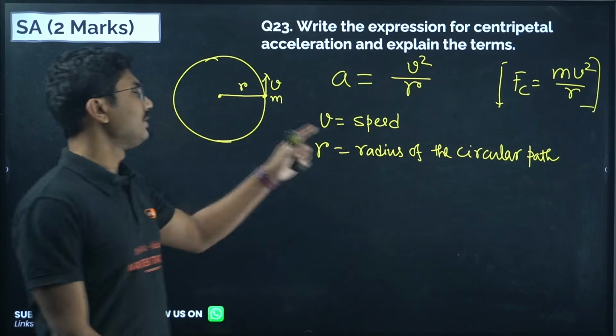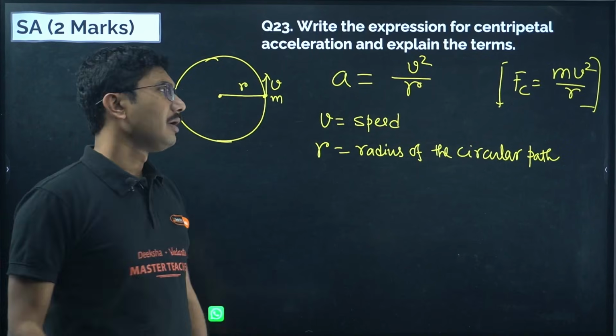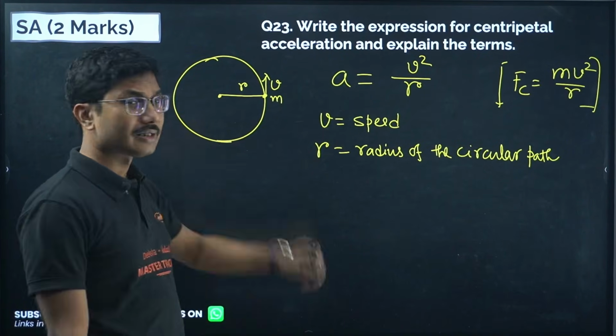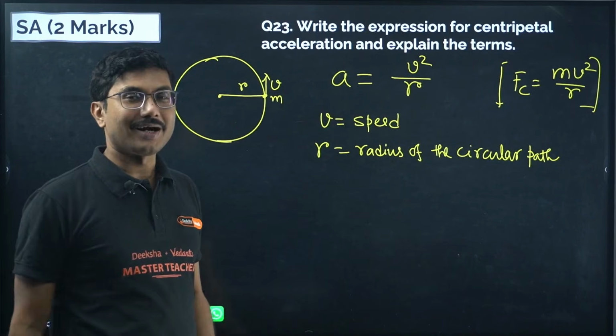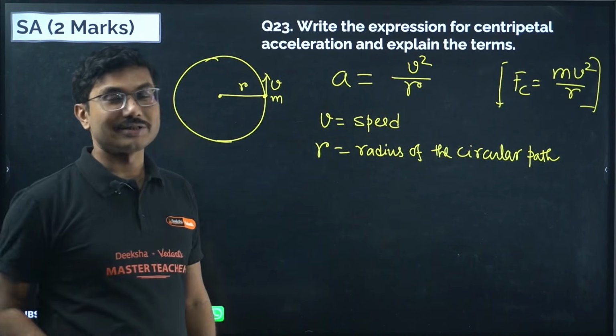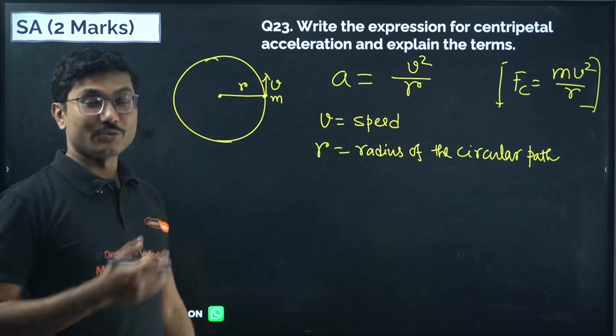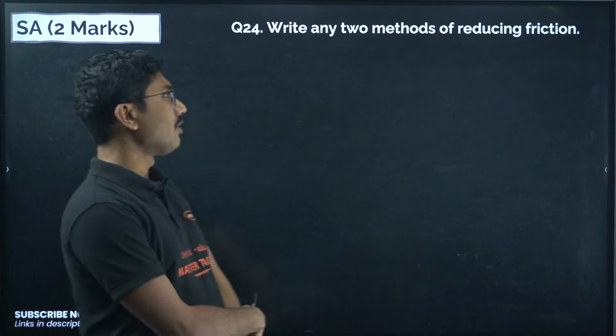Along with this, if you draw the diagram, you should get the full marks. 2 marks is there, but anyway, easy question. If you draw the circle along with this notation, what does that harm you? You will be much better established with your teacher, and they will think, okay, the student knows the concept. Next, write any 2 methods of reducing friction.